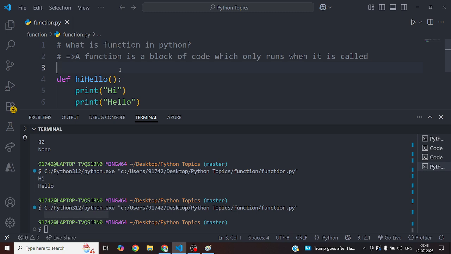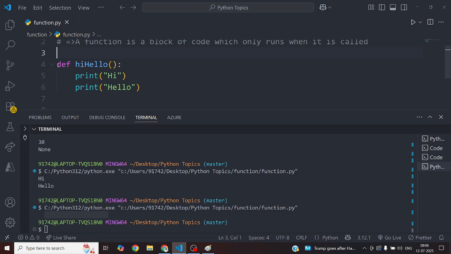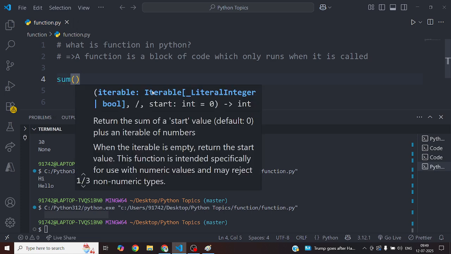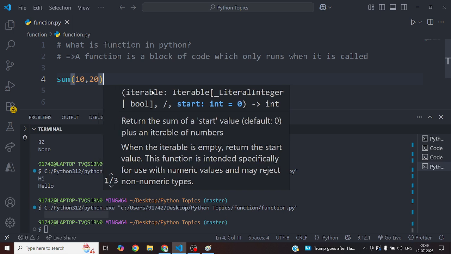Function works. Now another concept. I want to do the summation of two numbers, suppose the sum of two numbers 10, 20.